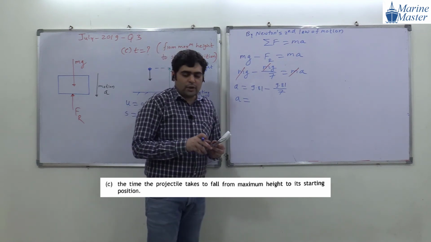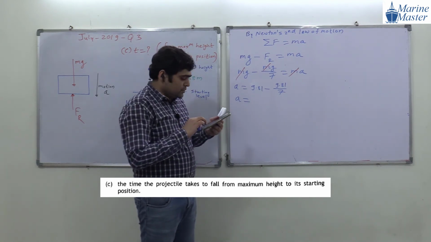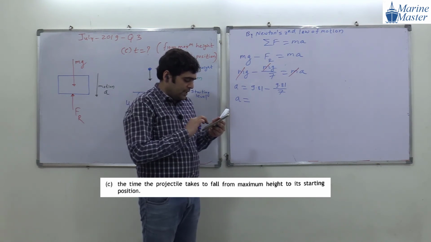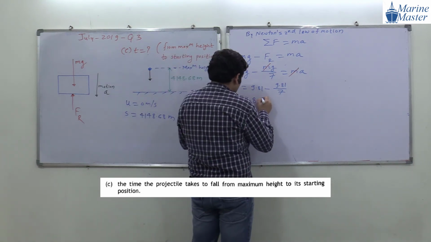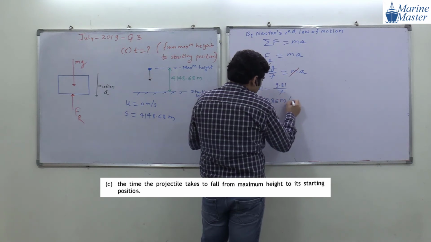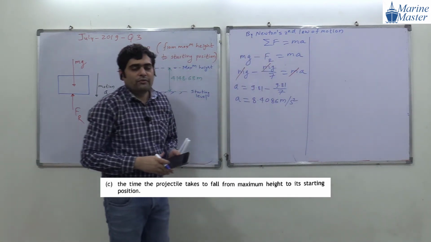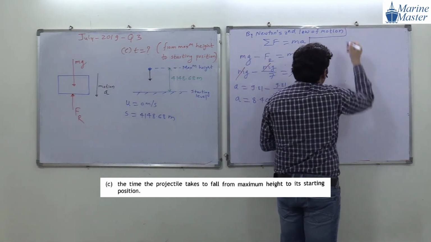Everyone, please do the calculation and tell me the value of acceleration. So 9.81 minus 9.81 divided by 7. What is the value, guys? 8.4086 meters per second squared. So in this way we got the acceleration. Everyone, try to see the scenario. Very simple discussion and an important one also.